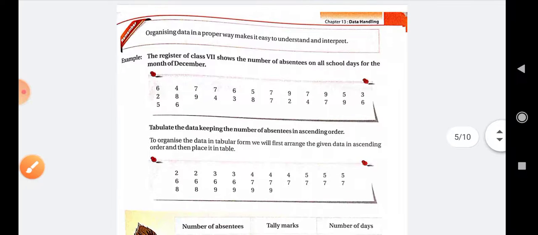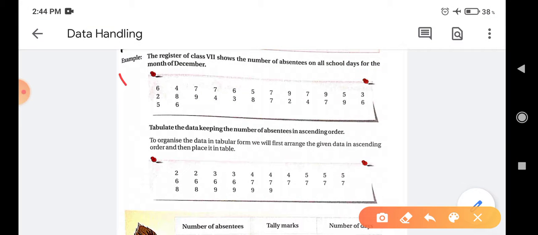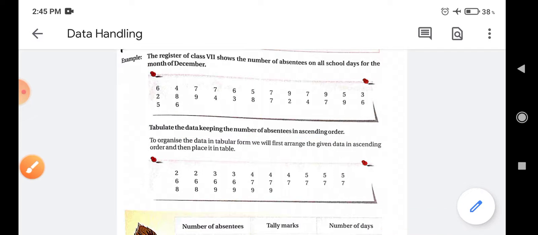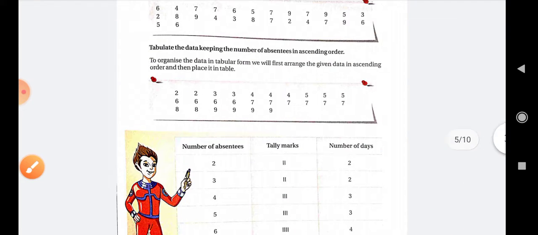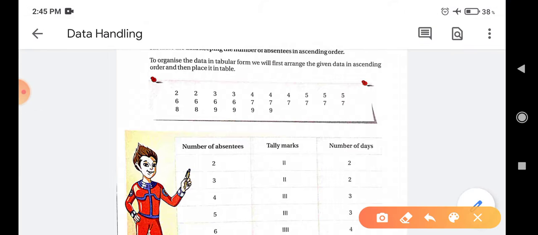The next example: the register of class 7 shows the number of absentees on all school days for the month of December. Tabulate the data keeping the number of absentees in ascending order. We have to represent this data in tabular form. Firstly, we arrange it in ascending order, and now we have to make its frequency distribution table.